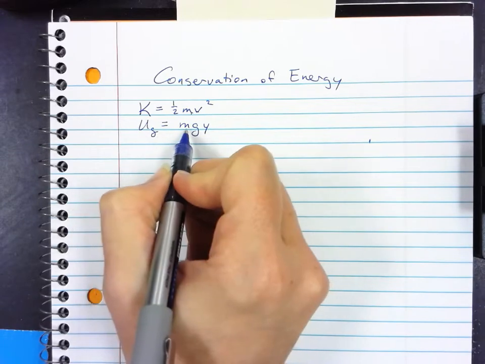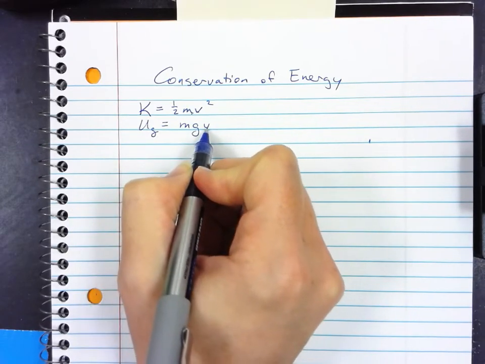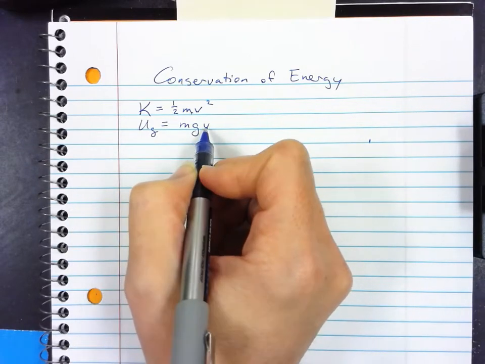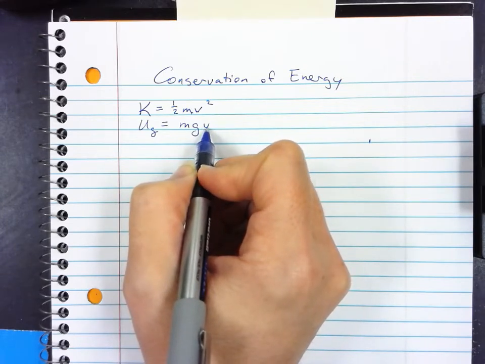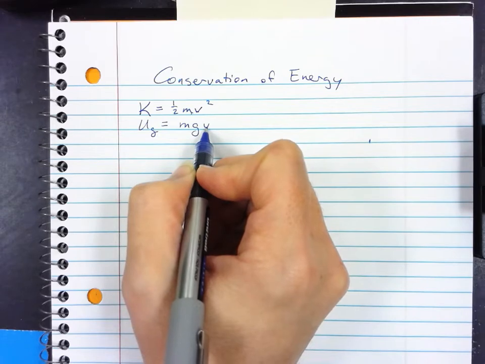This is the energy an object of some mass has because of its height above the ground. Remember, that's why we use the letter y, because it's the vertical distance above the ground. It's not the path you take, it's how high you are, how far you could fall.